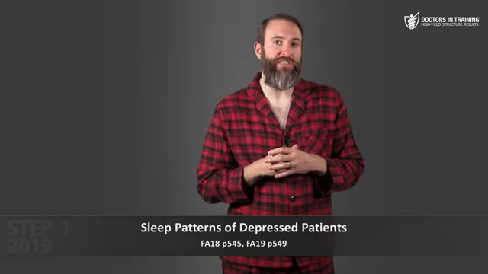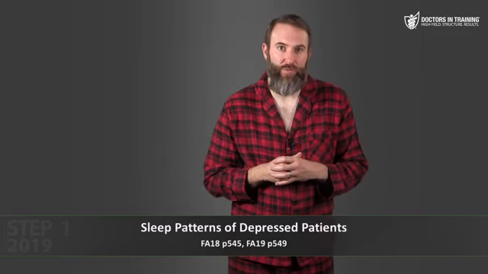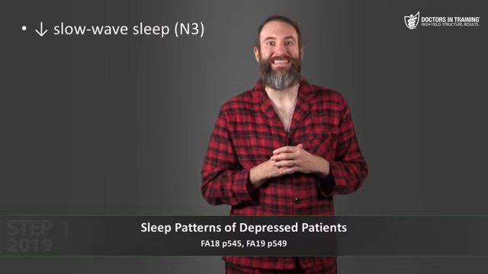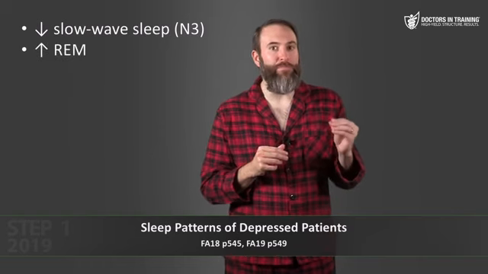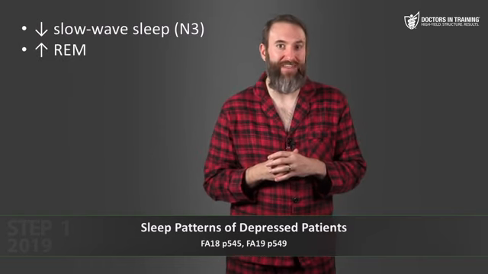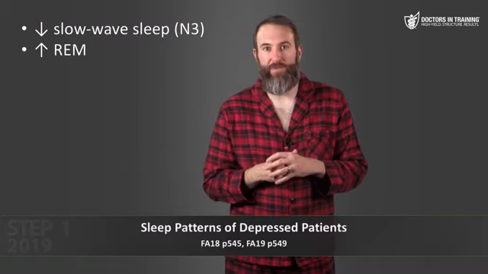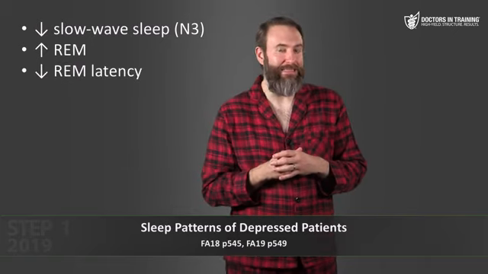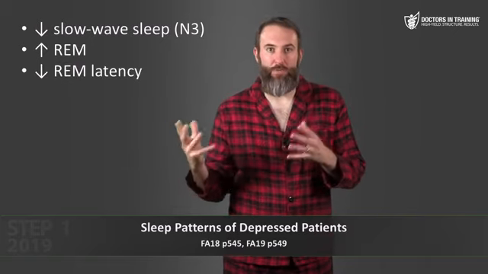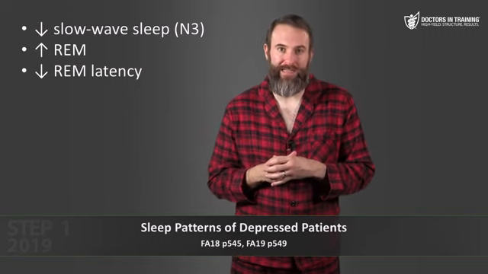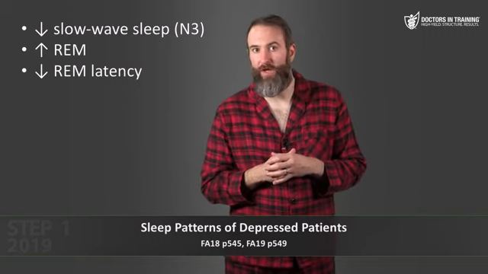And then we also have some different sleep patterns in depressed patients as well. So we see that altered sleep pattern here. In depressed patients, we have decreased slow wave sleep, just like you do in the elderly, but the REM sleep is different. Depressed patients actually have increased REM, and decreased REM latency, which means that they get to REM sleep quicker. They'll have repeated nighttime awakenings and early morning awakening as well.